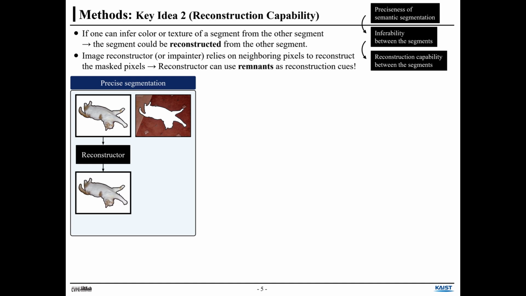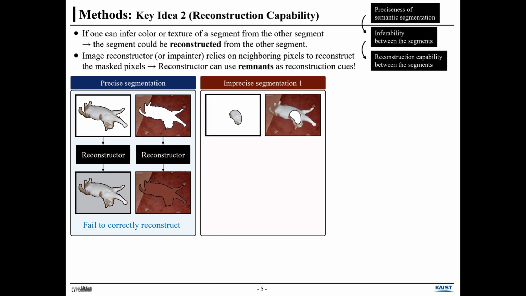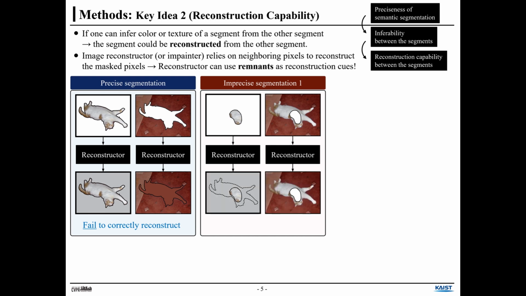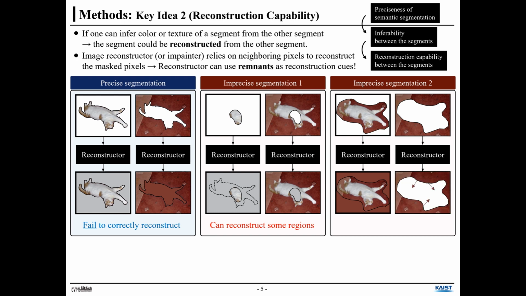In the blue case, we assume the Reconstructor is well trained. It fails to correctly reconstruct since the given image is a precise segmentation. In the two right cases, we can somewhat reconstruct the region with the given region since there is some remnant information.